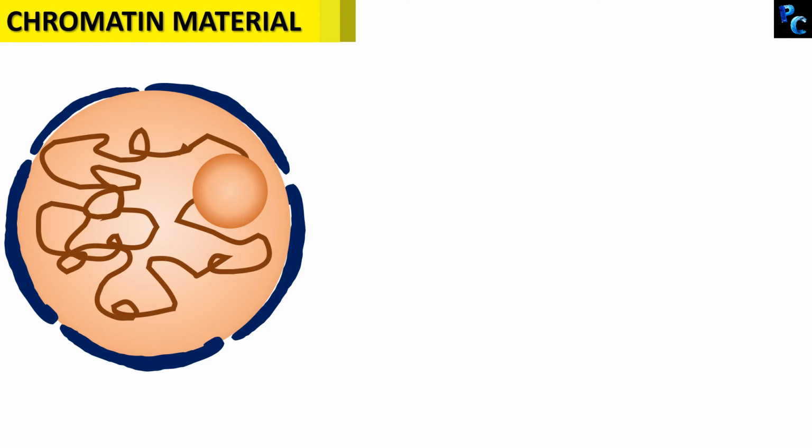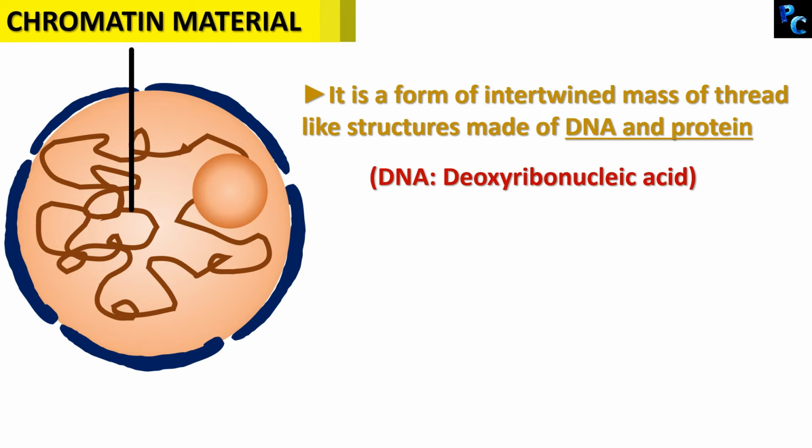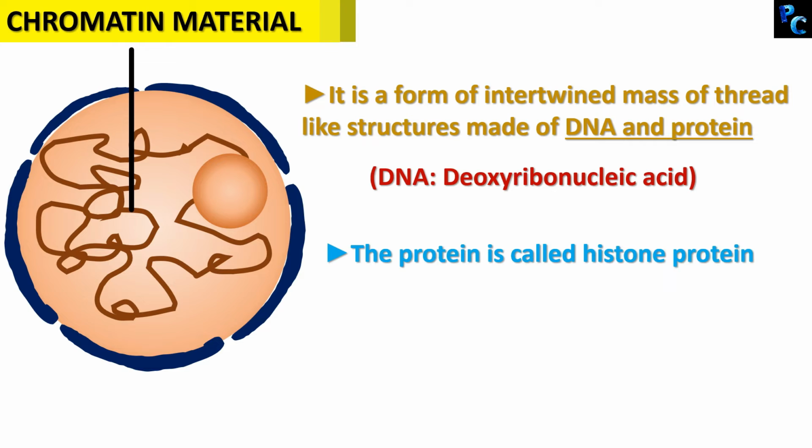Can you see the thread-like structures? These are called the chromatin material. So, the chromatin material is a form of intertwined mass of thread-like structure made of DNA and protein. It is also called chromatin reticulum because of its intertwined nature. That is, if you see a mass of thread, then it exactly looks like a chromatin material. And as I have told you, it is made up of DNA and protein. The protein is called histone protein.